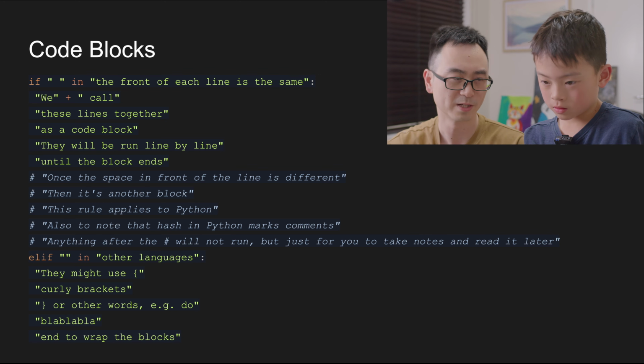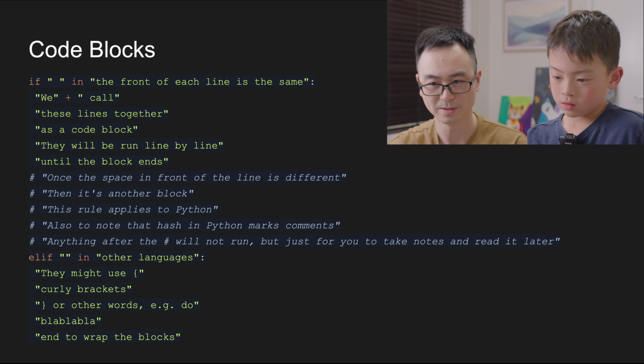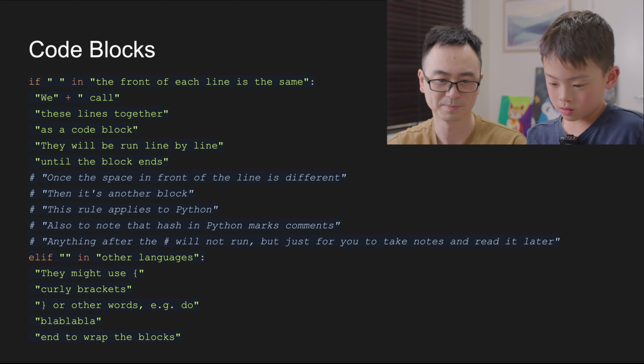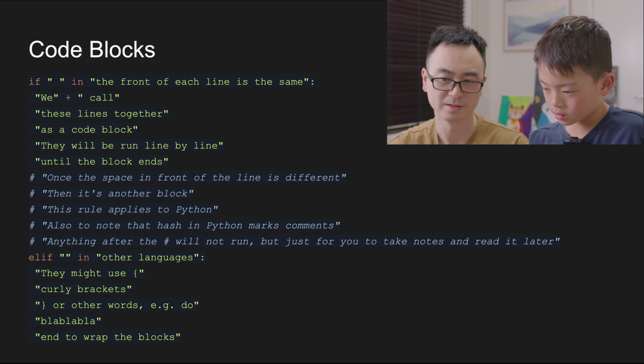Basically, in Python they use spaces or tabs, you don't need to know about that, but they use space-like things to determine a code block. What a code block means is, like the return button, they are together.